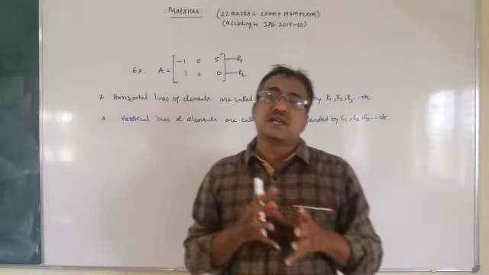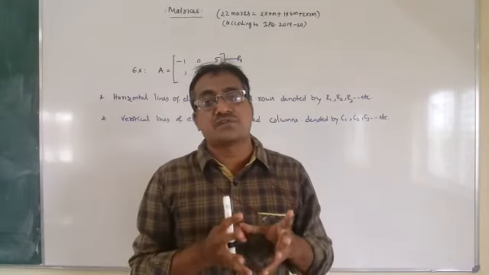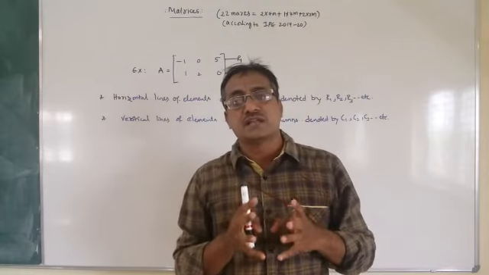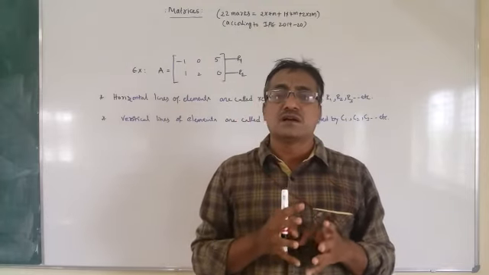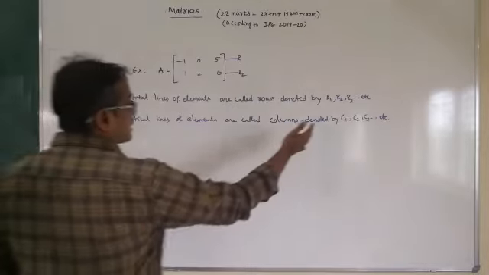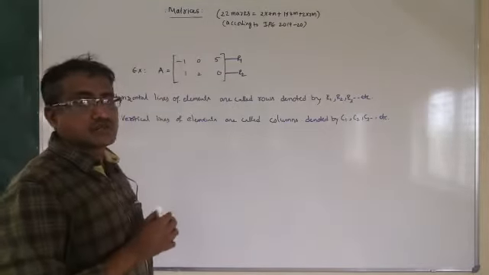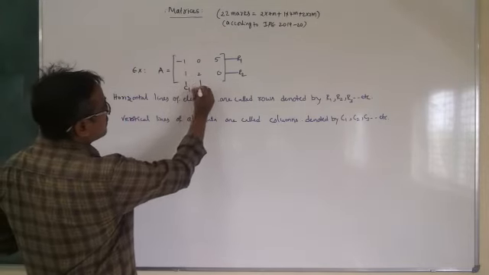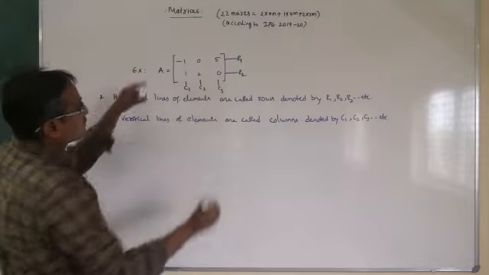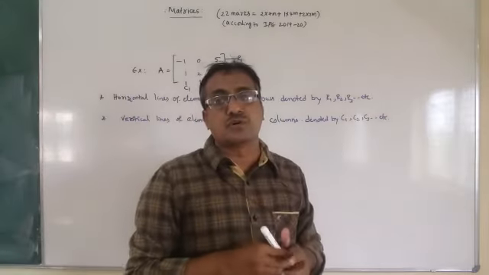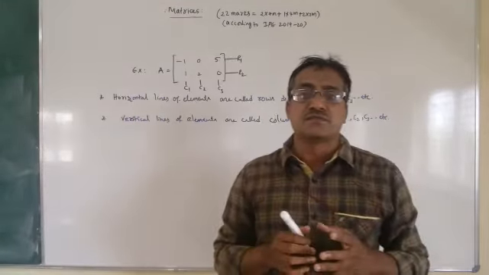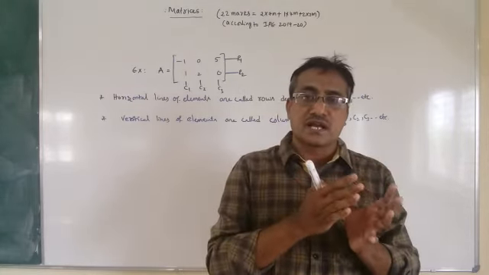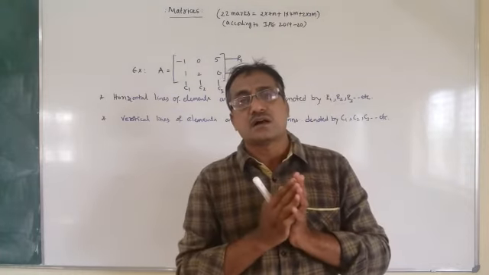And in this arrangement the vertical lines of elements are called columns. They are denoted with C1, C2, C3 and so on. You can see here you have three columns. In this matrix you have two rows and three columns. Horizontal lines are called rows, vertical lines are called columns.